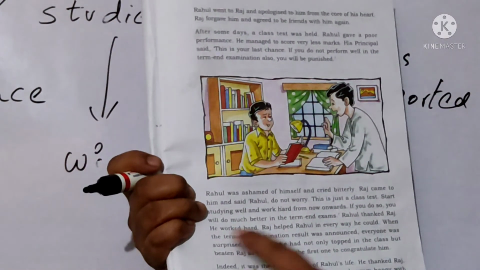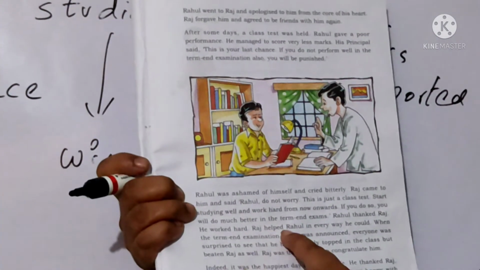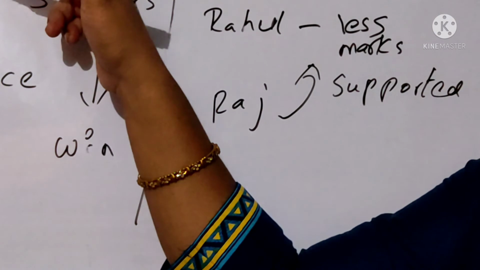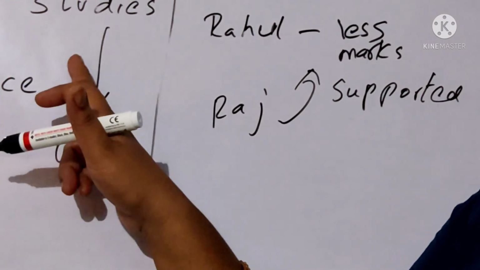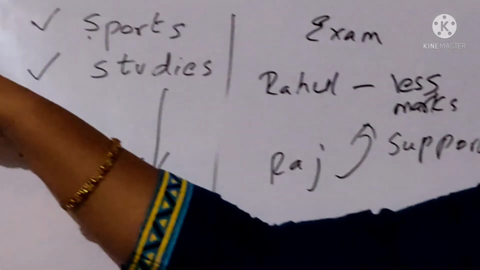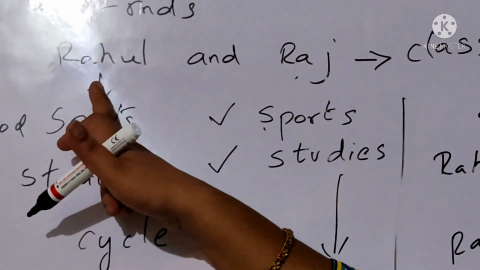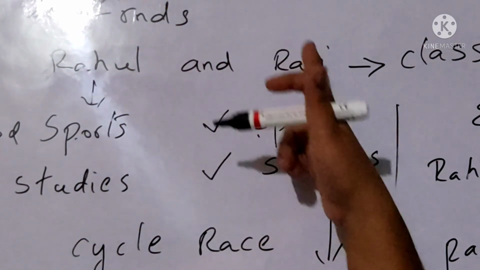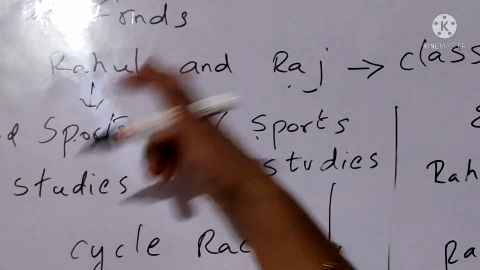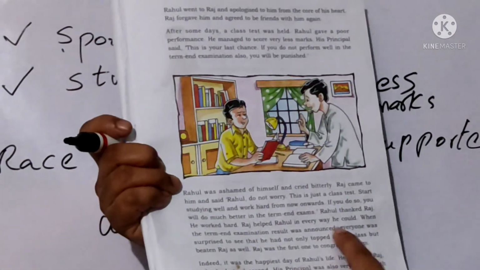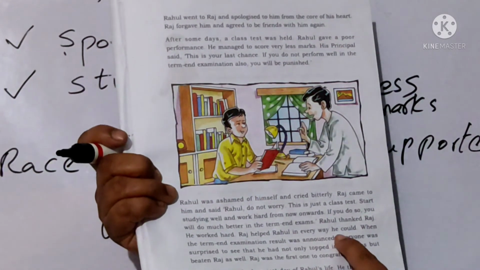Okay, then next let us see. Rahul thanked Raj. He worked hard and Raj helped Rahul in every way he could. So already Raj was very good in sports and studies. So this Raj, being good at studies, helped Rahul also, so that he could also get good marks in the exams. So Rahul thanked Raj for helping him to get good marks in the exams.